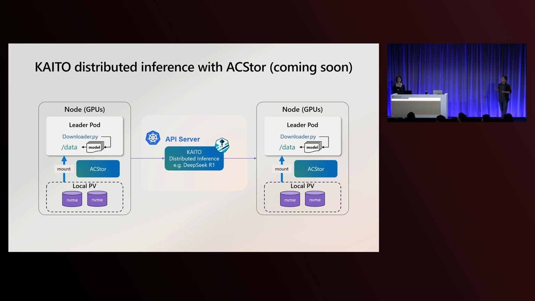So Cato is going to support distributed inferencing with Azure Container Storage. As we mentioned before, Azure Container Storage is the native way to provision your volumes out of local NVMe disk, giving you the best IOPS, best throughput, very low latency, and stability. That's a great advantage that can facilitate AI workloads. The idea is that distributed inferencing will shard the large model files and put each shard in each GPU VM. All the model files will be cached on the local NVMe volume supported by Azure Container Storage. So on the next page, you can see the great performance Azure Container Storage can get out of it.